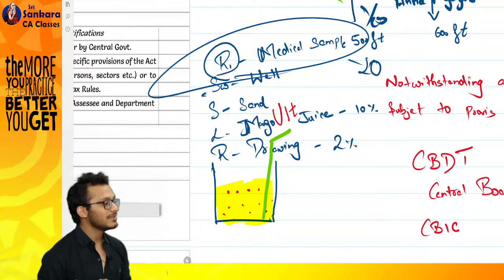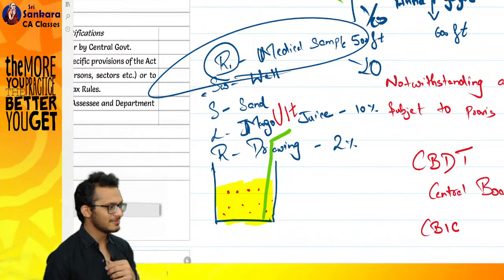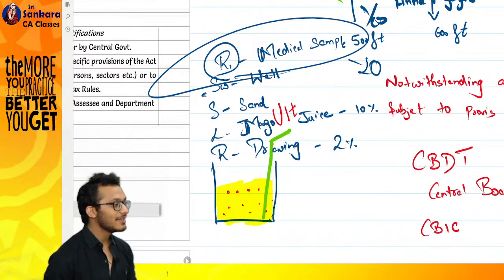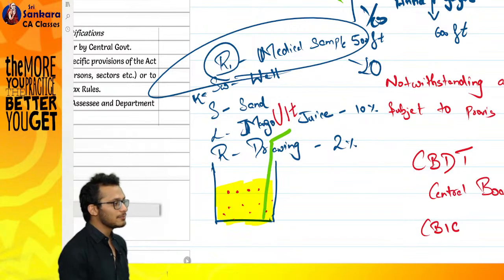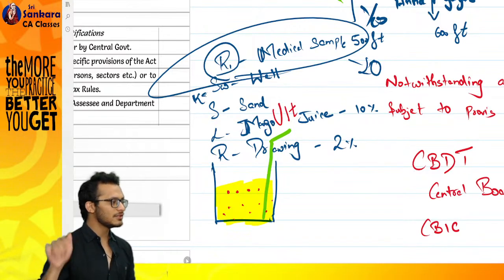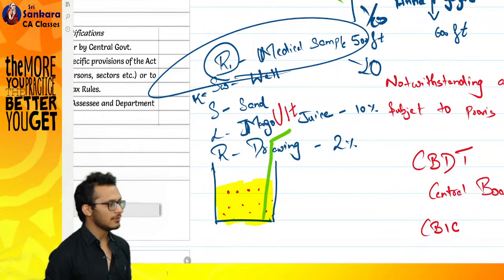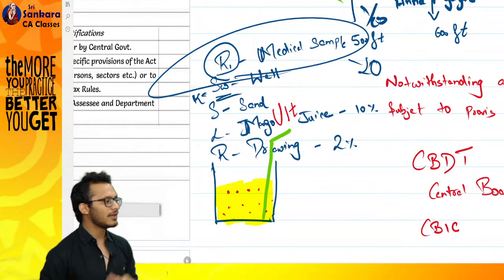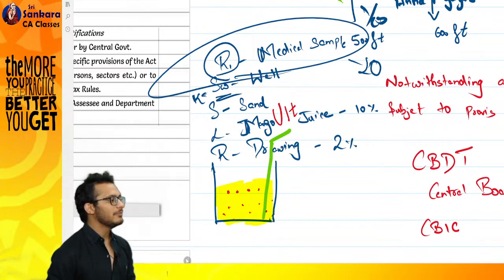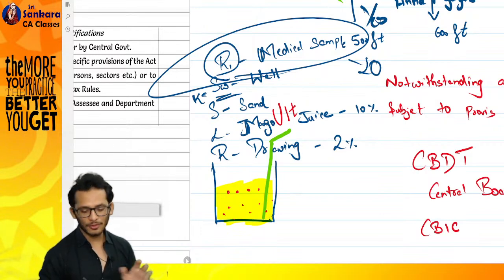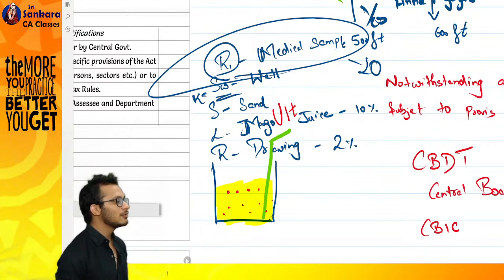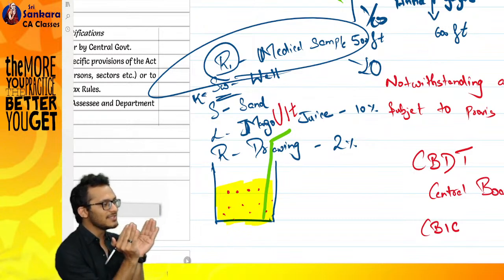Sveksha, where are you from? Chennai. Any other place you like? Kerala. So I built a new factory in Kerala and started manufacturing this product there also. Do you think Rashmita will still be my officer in Kerala? Sveksha became my officer in Kerala. I went to her and said, this is my product, and I am exempted from GST as per Rashmita's understanding. Sveksha said, no, this looks like a well to me. You have just created a miniature well.